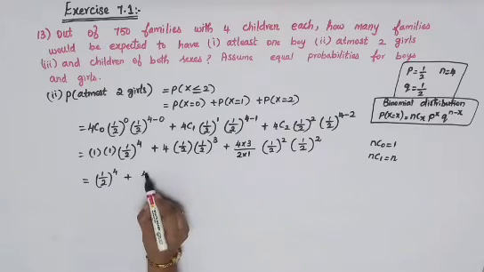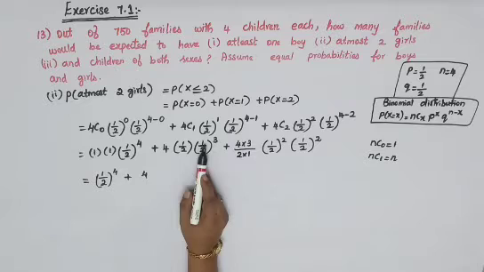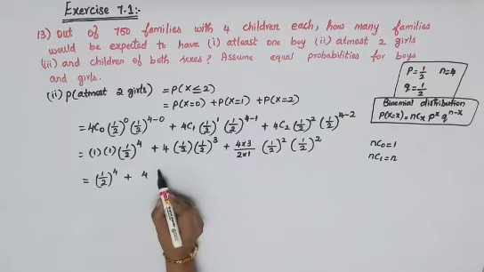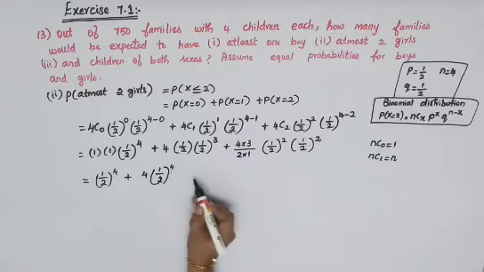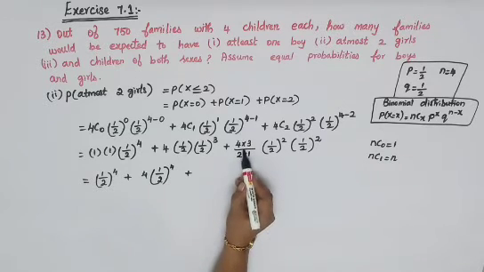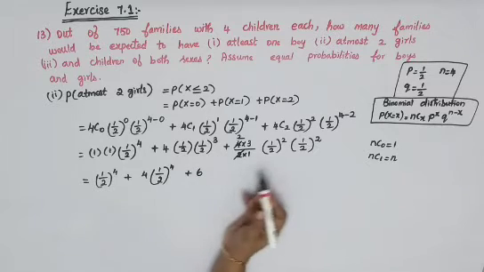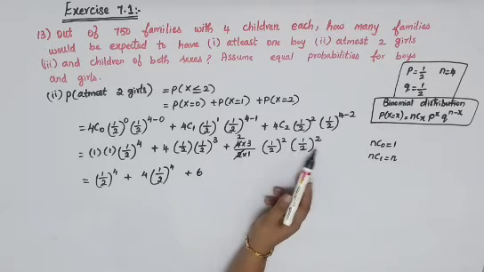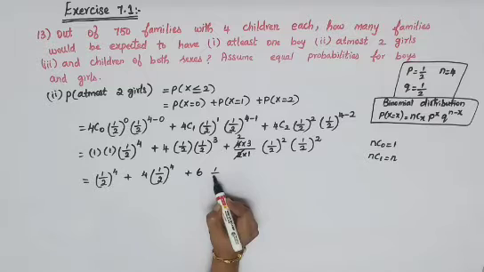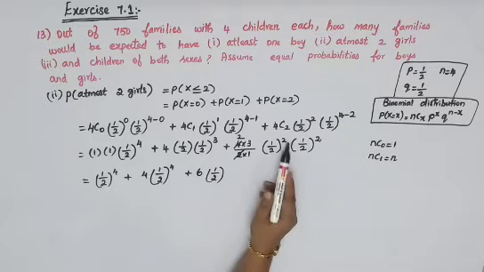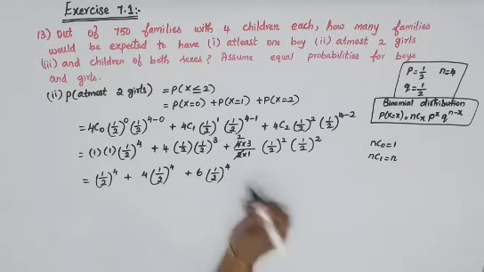So next step of solving is, you will have 1 by 2 power 4 plus here 4, 1 by 2 power 1 is there, again 1 by 2 power 3 is there, so you can add your powers, so you get 1 by 2 power 4. Plus this you can cancel, 2 and 4 will go twice, 2 3s are 6 will be there. Again you can add your powers, because 1 by 2 is your base. So powers 2 plus 2, when you are adding it will become 4.